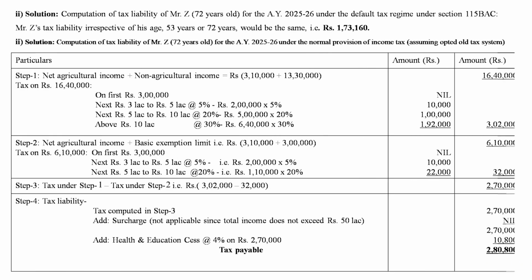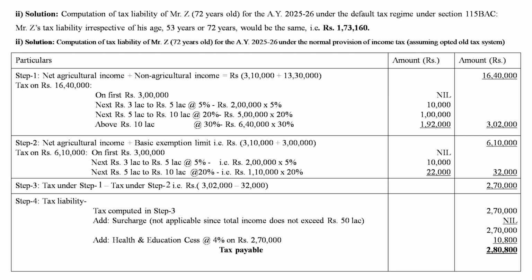Now situation 2, where the tax liability is computed for Mr. Z with age 72 years instead of 53 years. Under the default tax regime, the amount of tax liability will be the same whether the age is 53 or 72, that is, earlier we have computed